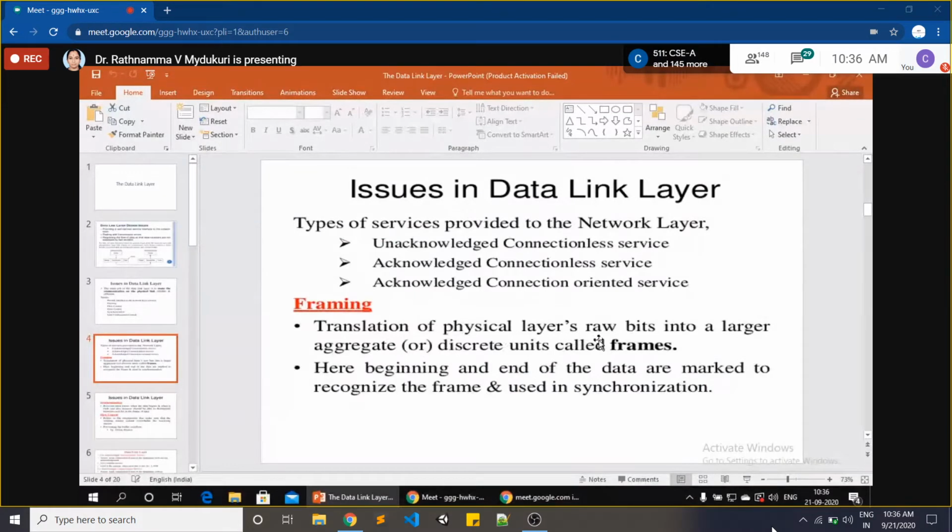Translation of the physical layer's raw bits into larger aggregate or discrete units called frames. This is at the receiver side. When data comes from the physical layer, it will be in the form of zeros and ones. These zeros and ones are combined and formed as frames. Here the beginning and ending of data are marked to recognize the frame and used in synchronization. That we will discuss in the next coming slides.